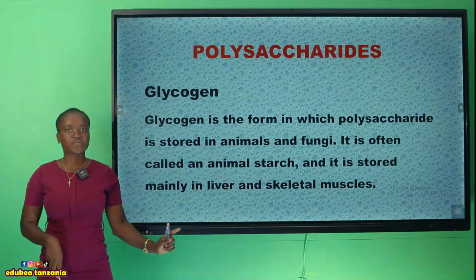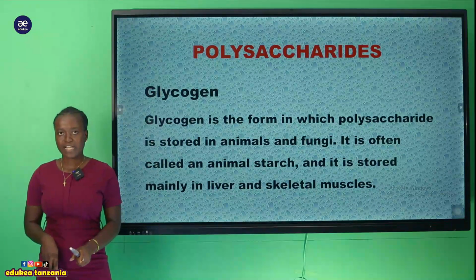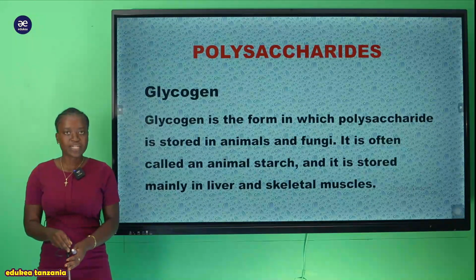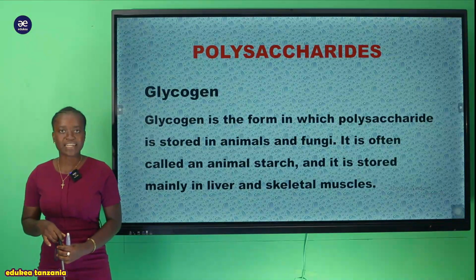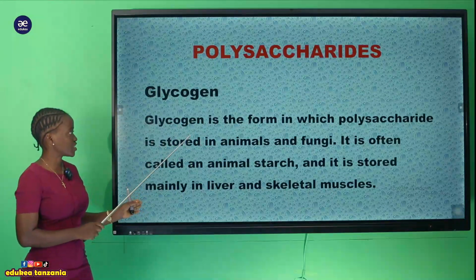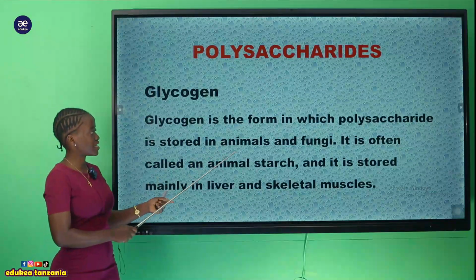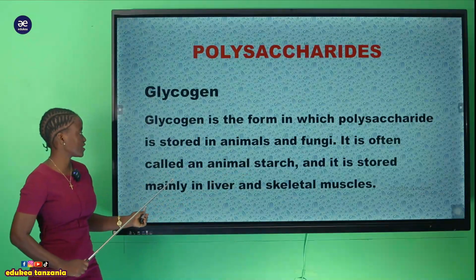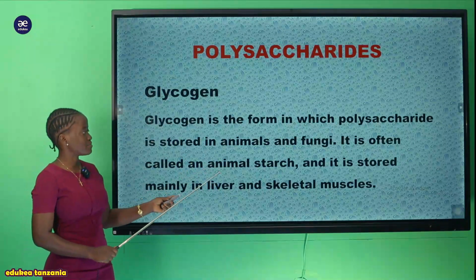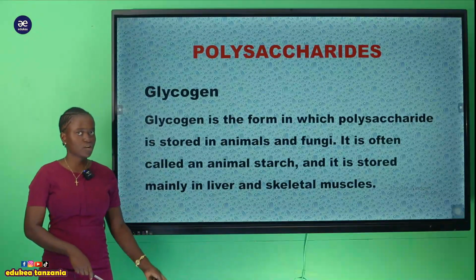But in the previous session we terminated by looking at starch and the structures which make up the starch, and that is we have already seen amylopectin and amylose. So today we are proceeding with another polysaccharide, and this is glycogen. Simply we can say that glycogen is the form in which polysaccharide is stored in animals and fungi. So it is often called an animal starch, and it is stored mainly in the liver and in the skeletal muscles.